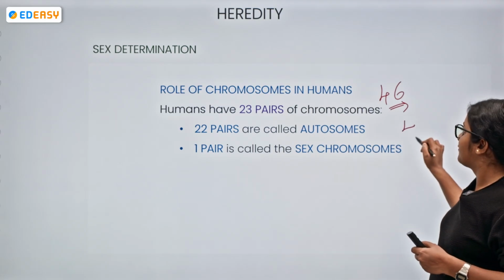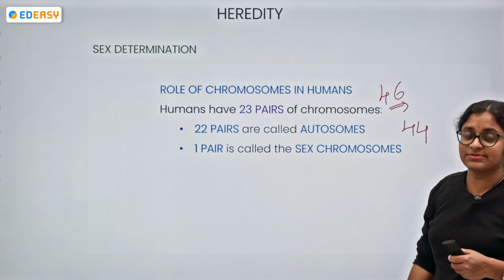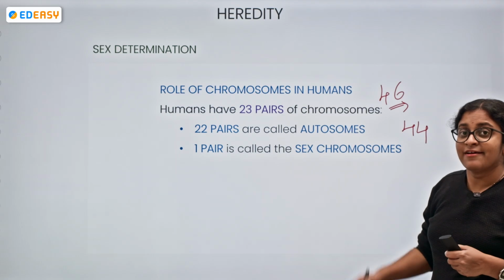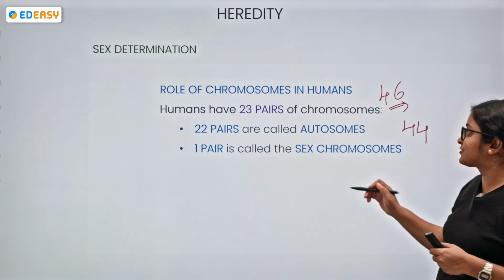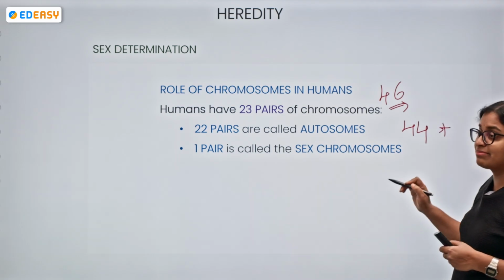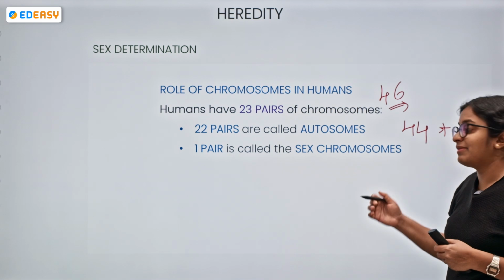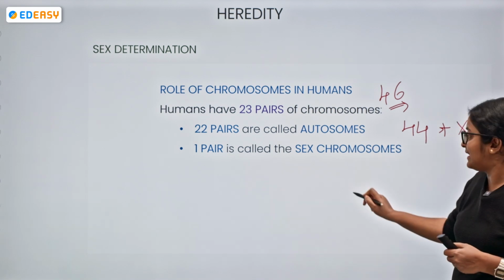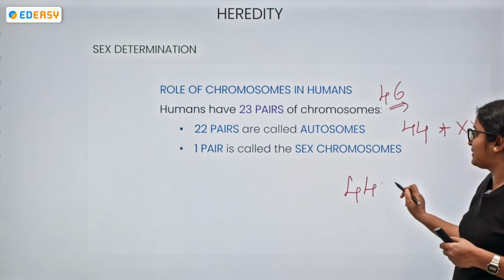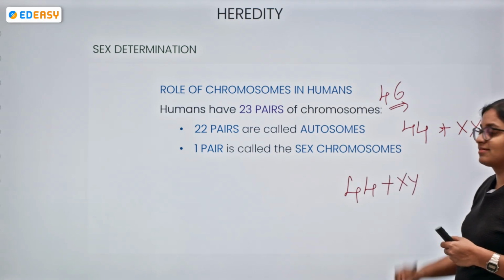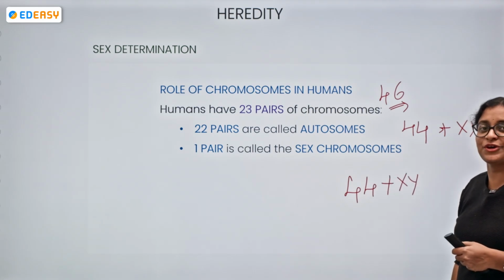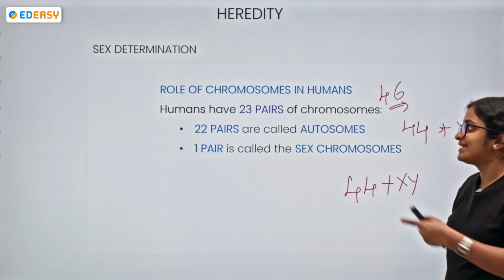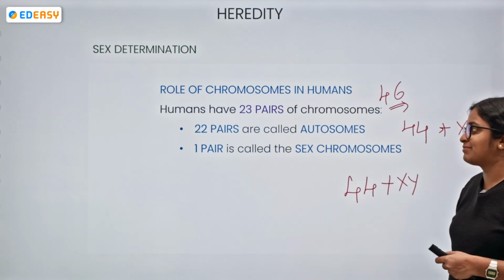Out of them, 44 are autosomes, meaning 22 pairs of autosomes. One pair is called the sex chromosomes. So half that combination will be there. If it is a female, it will be 44 plus XX. If it is a male, it is 44 plus XY. So this will be the combination of the chromosomes. In humans, 23 pairs of chromosomes are present.